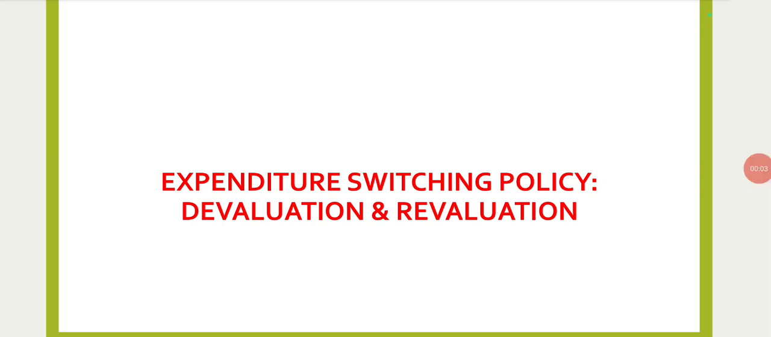Regarding deliberate measures of balance of payment adjustment mechanism, there are a couple of measures. One is expenditure changing policy. Second one is expenditure switching policy. As part of expenditure changing policy, we have looked into the role of fiscal as well as monetary policies in adjusting the BOP disequilibrium. Here we have devaluation and revaluation as part of the expenditure switching policy.